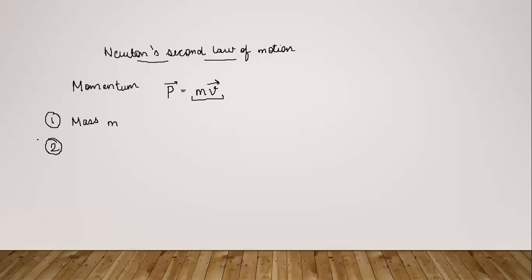If we consider again this example of a small child, the child is the same, that is the mass of that child is considered to be the same, but his velocity is different. In the first case he is coming with a very high velocity, running very fast towards you, and in the second case he is coming slowly towards you, just running normally. You will see that a larger force is needed to stop him if his velocity is more.